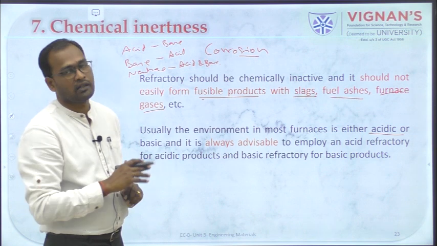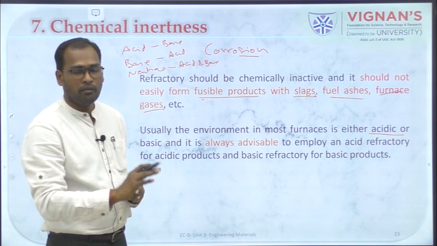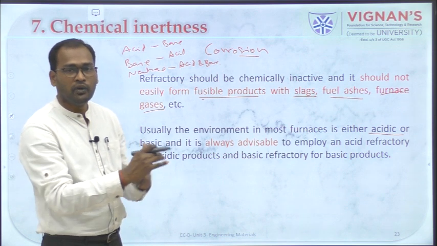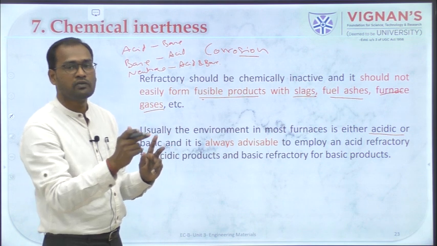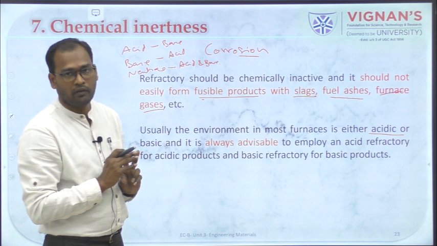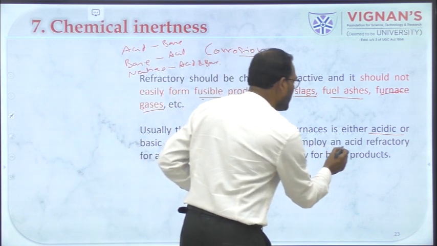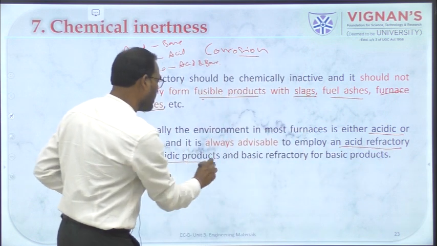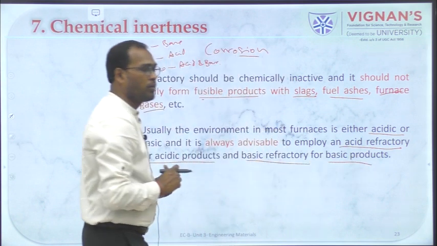For a basic refractory material, only basic material has to be used. If you interchange this, if you add base to the acid refractory, base will react with the acid refractory, and then the strength of the refractory will go down. So it is always advisable to employ an acid refractory for acidic products and basic refractory for basic products, right.